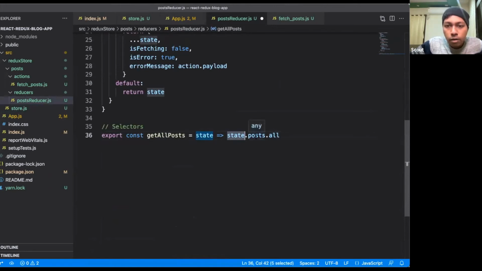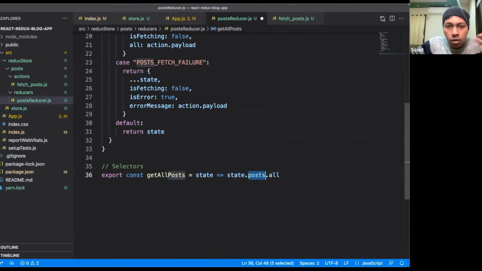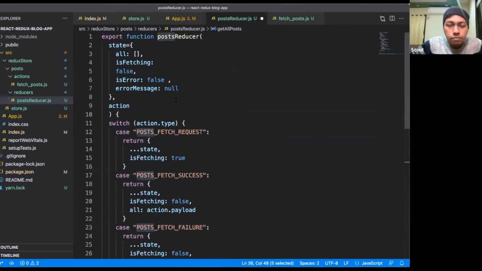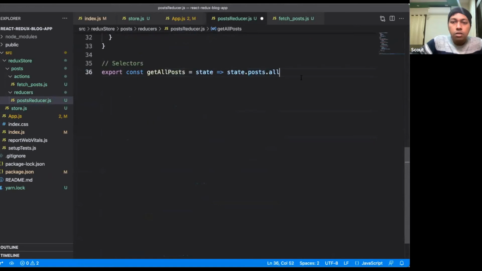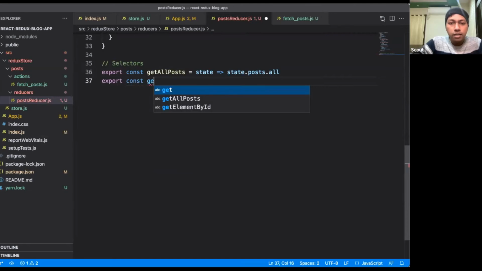Inside this global state, I have added this post reducer as posts. From this post reducer, I have the all attribute, right? I'm exporting it. Similarly, I can export whether it is fetching. So get is fetching post.